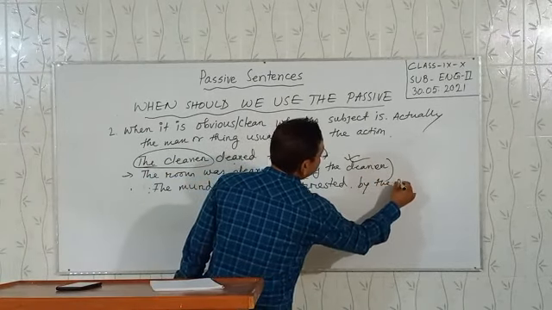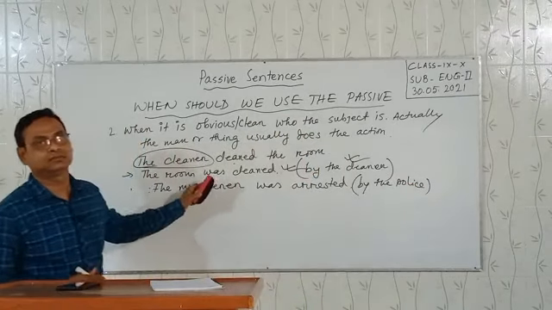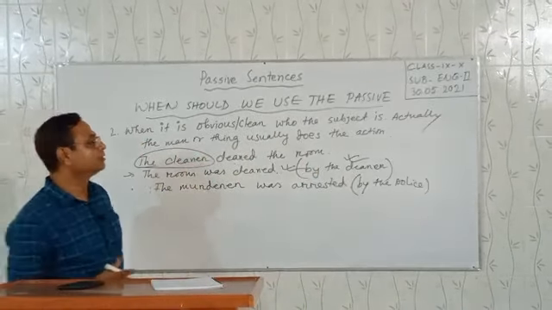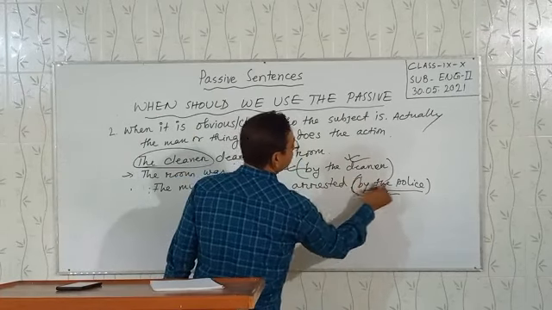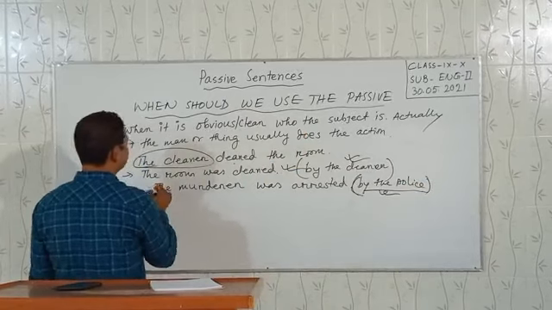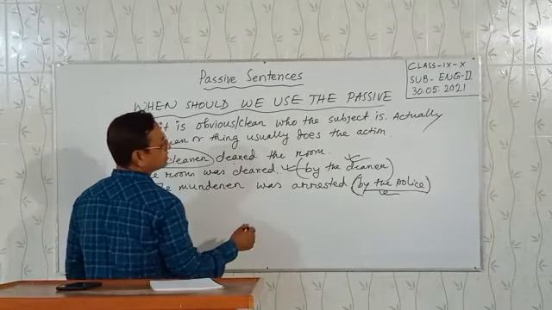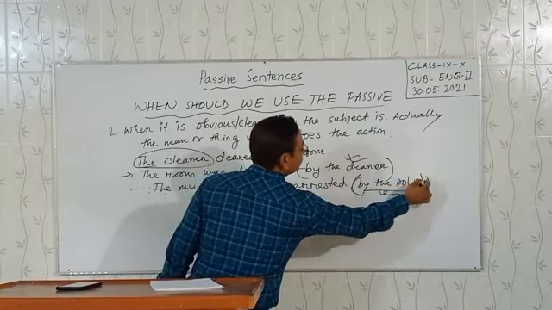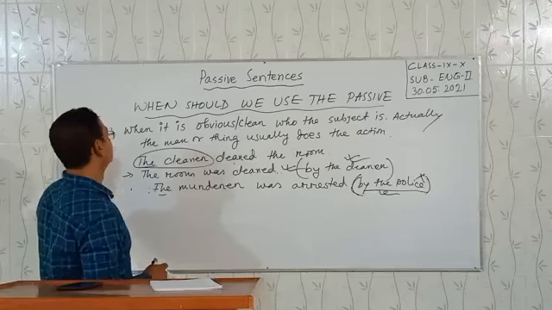By the police. We know only the police can arrest. So this is not important here. It is unusual, uncommon here. So this is the correct sentence: The murderer was arrested. This is not common, by the police, by the cleaner is not common here.